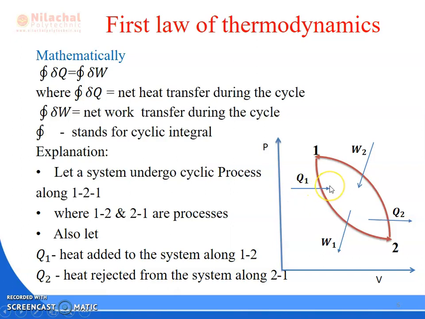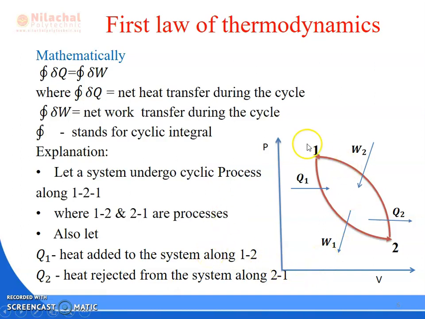Q1 amount of heat will be added in the 1 to 2 process. Q2 amount of heat will be rejected in the 2 to 1 process. W2 amount of work will be input to the 2 to 1 process and W1 amount of work will be produced in the 1 to 2 process. So basically we know that heat input is a positive quantity, heat output or heat rejection is a negative quantity, work input is a negative quantity, and work produced is a positive quantity.